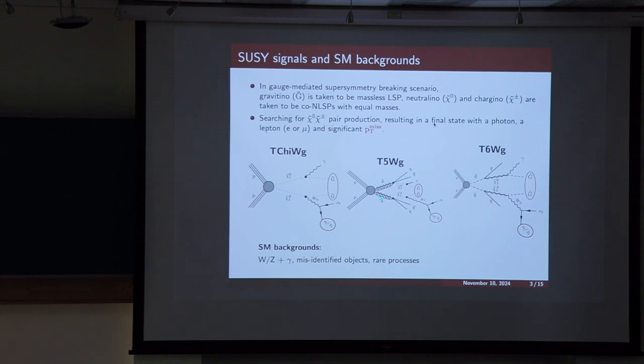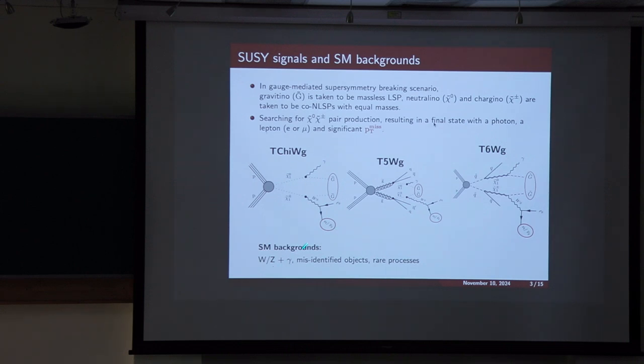The other processes we target are strong production processes. Those are T5WZ and T6WZ, where from proton-proton collision we have a pair production of gluino and pair production of squark, which further decays to neutralino and chargino pair production, and the similar decay chain continues. So in the final state, in the strong production cases we have a number of jets, and in the electroweak case we have photon and lepton and MET.